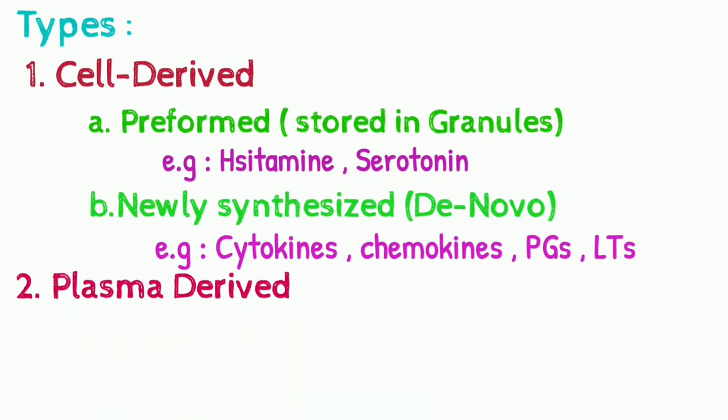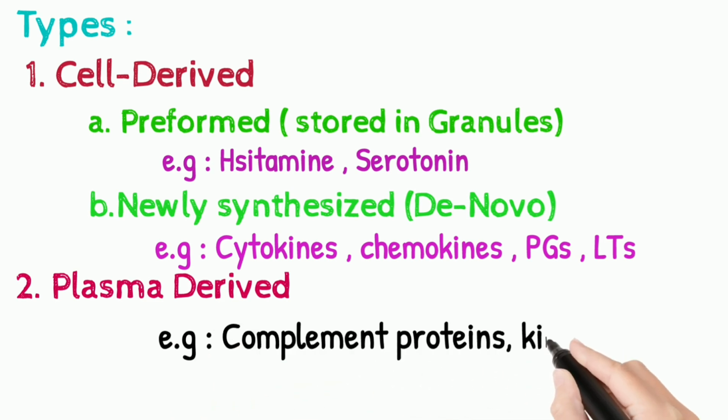And the second type is plasma derived. For example, complement proteins, kinins, or also Hageman factor, or factor 12 of the clotting factors.